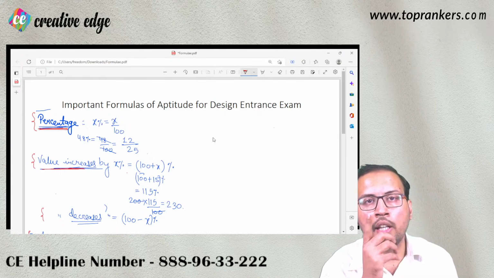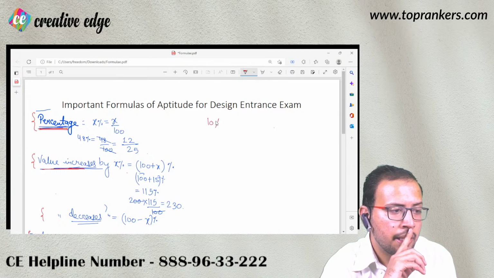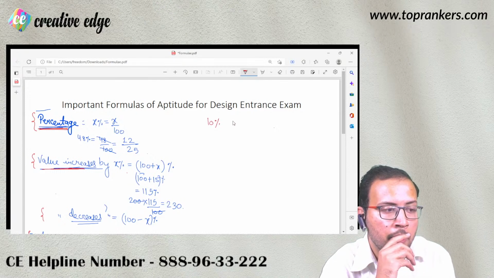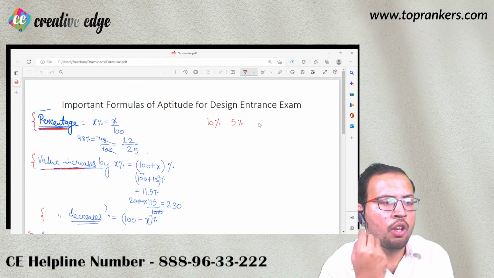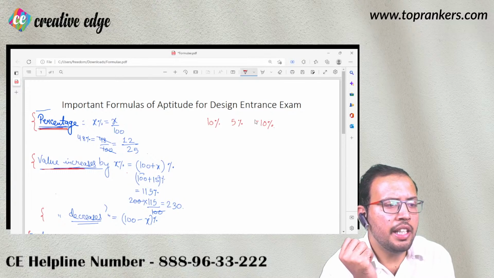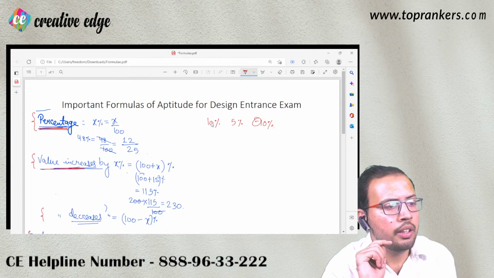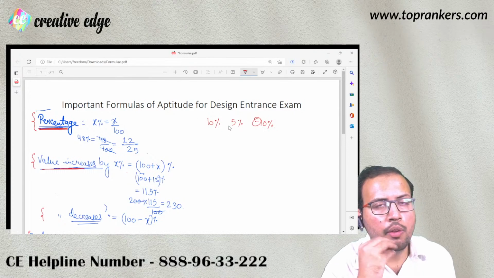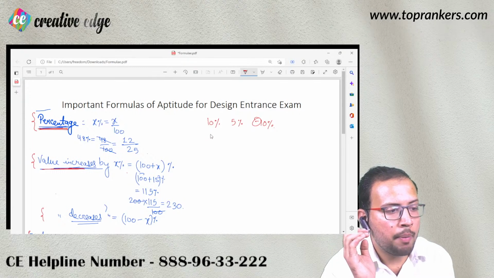For example, initially in the first year, the population increases by 10%. In the second year, it increases by 5%. But in the third year, it decreases by 10%. So minus indicates that the population is decreasing here, right? So now let us cross check what the final population is. How will you do it here?